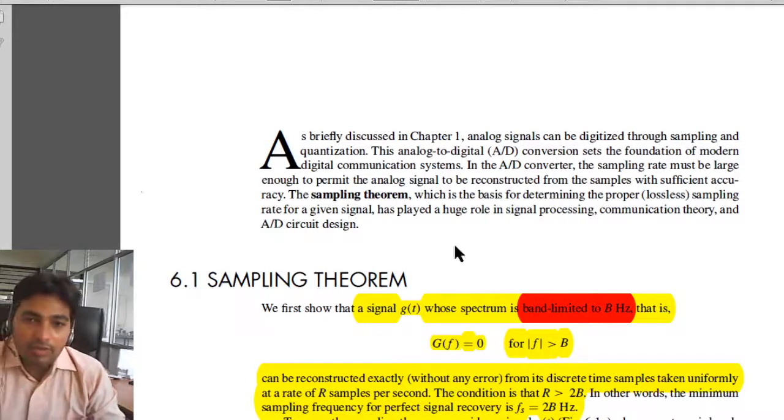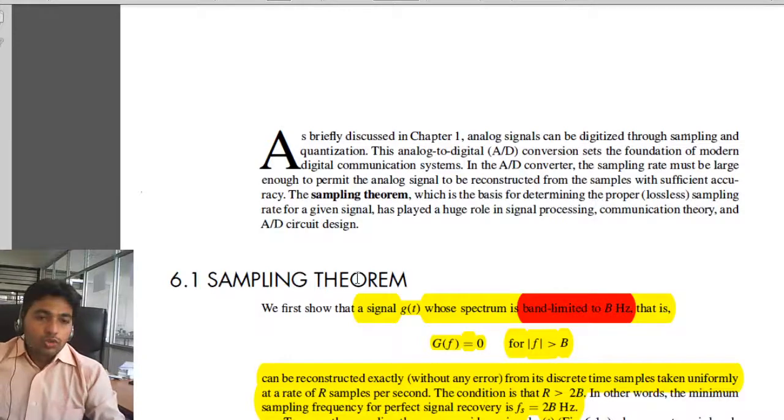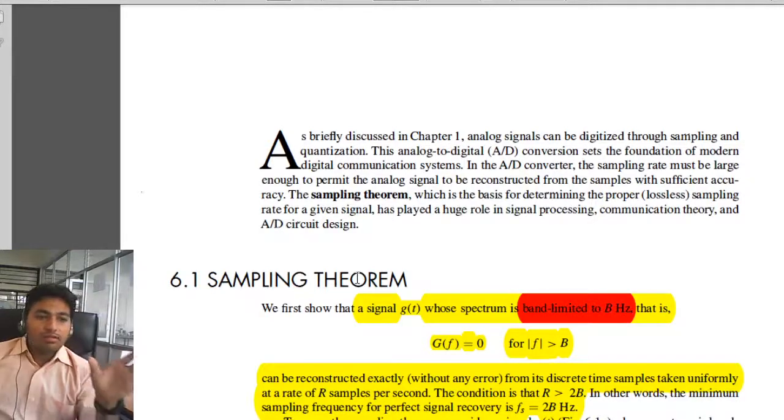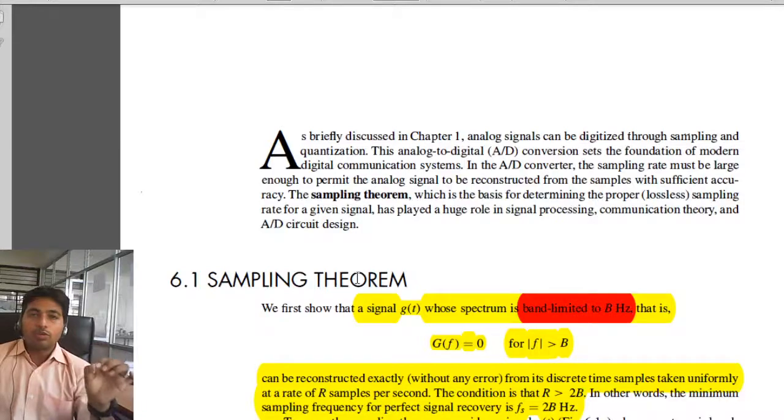Now moving ahead, we want to prove this theorem. Simply, the first one is a band limited signal of finite energy which has no frequency component higher than fm hertz is completely described by sample values at uniform intervals less than 1 upon 2fm seconds. So if we are talking in time domain, the sampling period will be 1 upon 2fm, or in terms of frequency, a band limited signal.